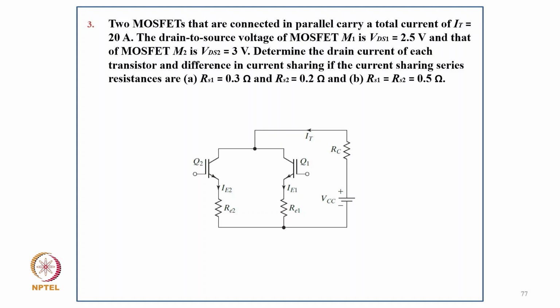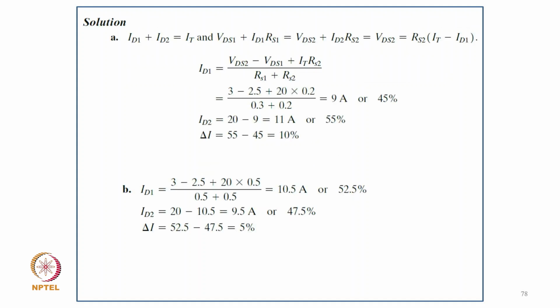So you can see the circuit, how the transistors are connected in parallel with the different resistances. So here you can write ID1 plus ID2 equal to IT, and VDS1 plus ID1 RS1 equal to VDS2 plus ID2 RS2. ID1 you can calculate, it comes 9 ampere, that is about 45%, and then ID2 is equal to the total current minus ID1, so 55%, and delta ID is 55 minus 45, 10%. Then with the resistances, putting the value, ID1 comes 10.5 and ID2 comes 9.5, so the difference is only 5%.